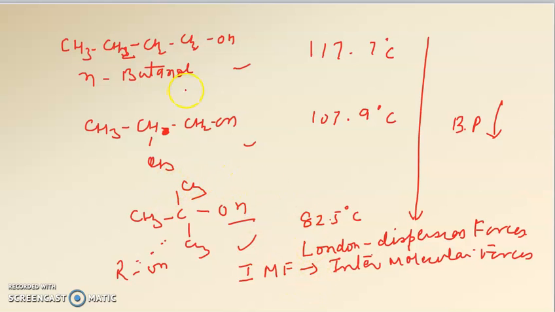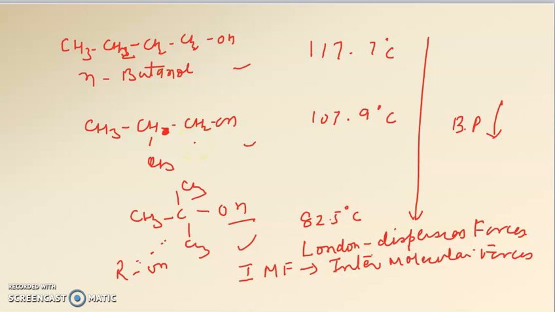In butanol, London forces and OH hydrogen bonding are quite strong, and one n-butanol molecule can associate strongly with another butanol molecule, so we need more energy to dissociate them.